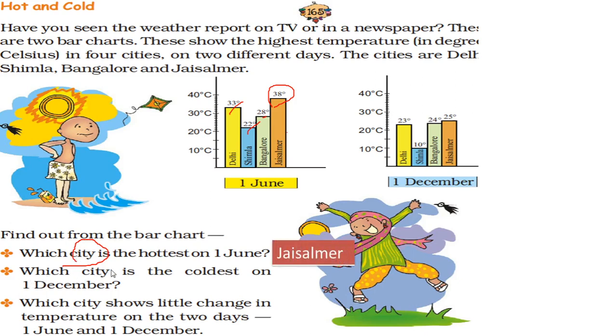Next, which city is the coldest, that is, whose temperature is the lowest on December 1st? So just see, in Delhi what is the temperature? 23, Simla 10, Bangalore 24, Jaisalmer 25. So obviously 10 is the lowest. So 10, which city? Simla. Write the answer Simla.